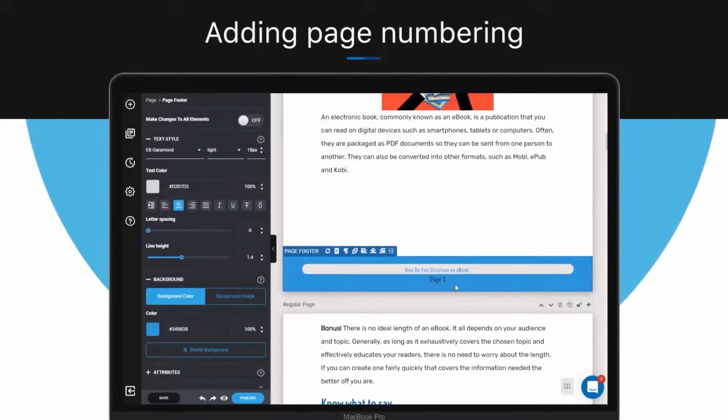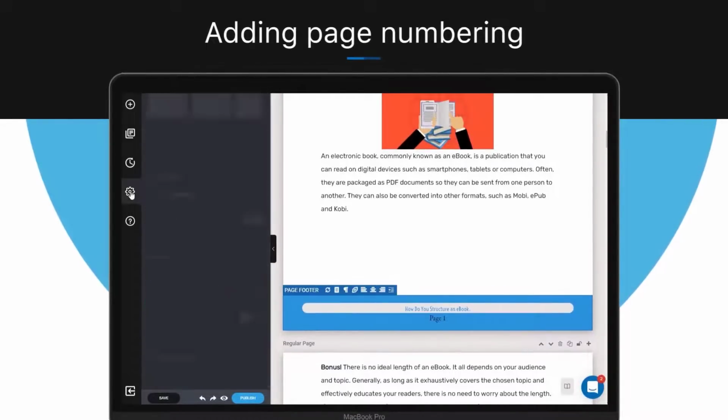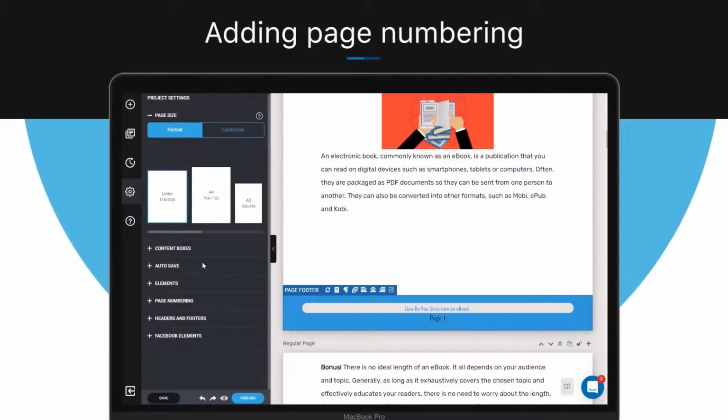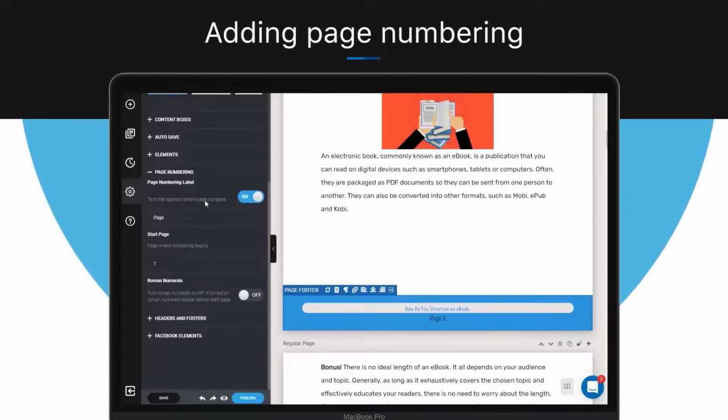You can also change the word page by accessing the page number settings in the settings section from the left menu. In this section, you can also change which page the numbering should start from. You can adjust the text color and font style and position using these left menu options.